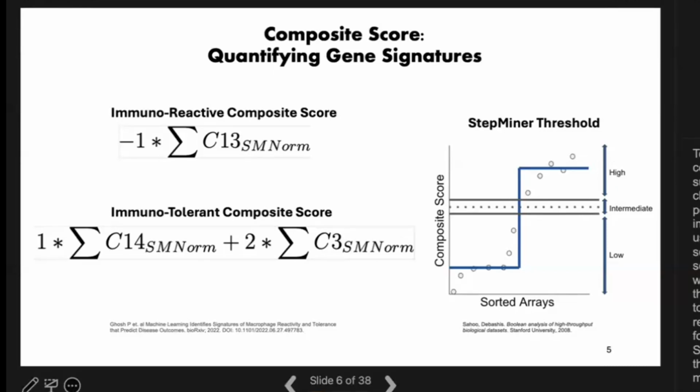This threshold is assigned using a computational tool called the StepMiner tool, which was built by Dr. Sahu, and essentially it uses a complex regression approach to detect distinct transitions in the scores in a particular data set. So plotting the two composite scores and the StepMiner thresholds against each other allows us to visualize the polarization dynamics in both healthy and tumorous macrophages at the single cell level.